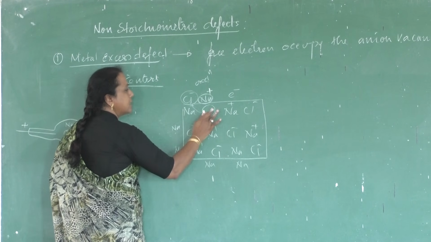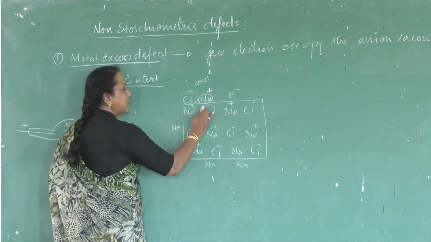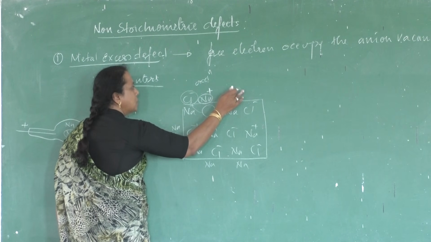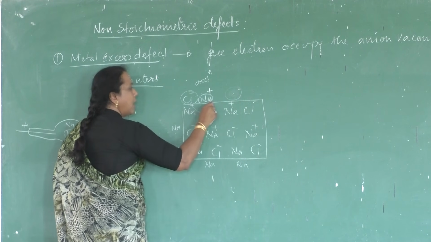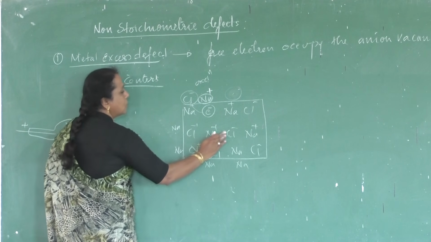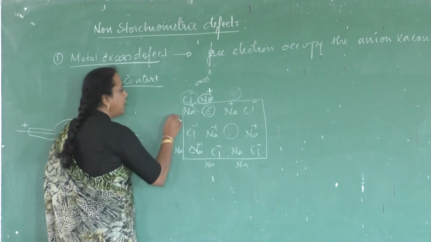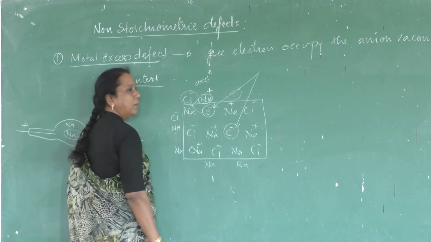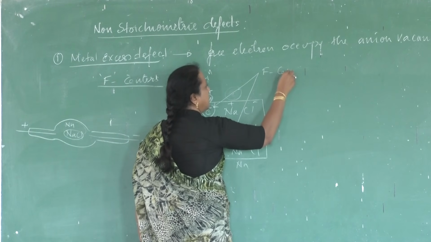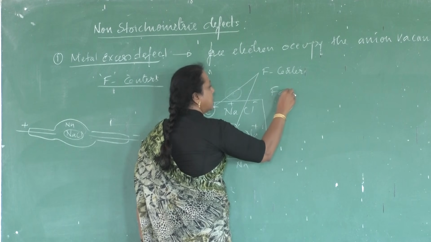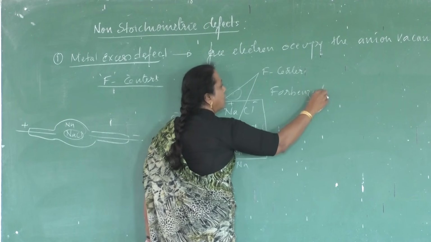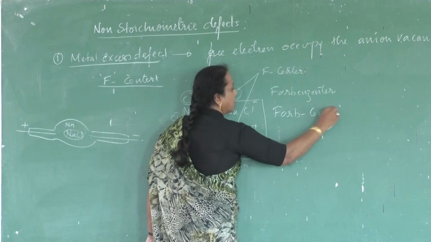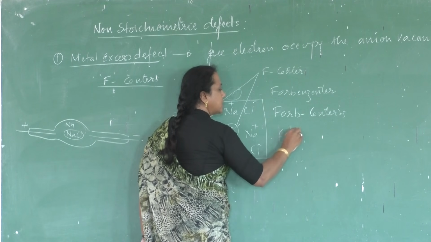Like this, anion vacancies are created. This anion vacancy now attracts a negative ion. What is that negatively charged particle? Electron. So an electron will now come and occupy the anion vacancy. So chloride ion vacancies are filled by what? Electrons. This kind of anion vacancy occupied by free electrons is called an F center, or Farben center, or we call them color centers.